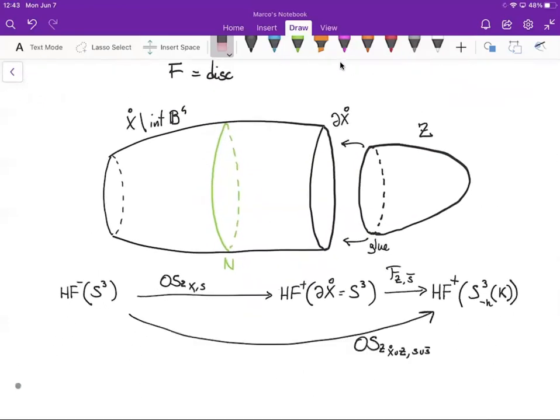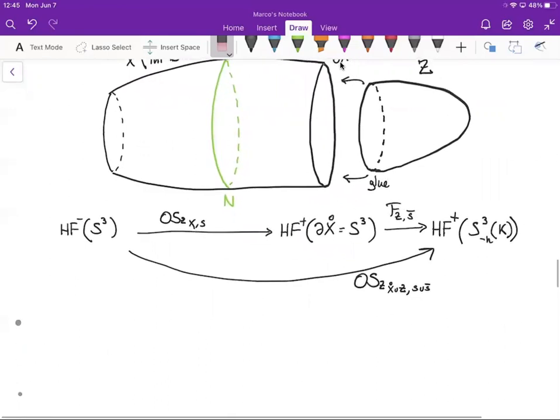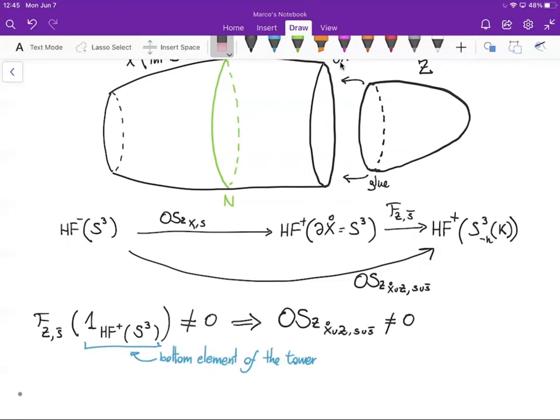Then it turns out that the Ozsváth-Szabó invariant for the glued up 4-manifold is the composition of the Ozsváth-Szabó invariant for X circle and the cobordism map induced by Z. Moreover, one can check that in order to have the Ozsváth-Szabó invariant of the glued up 4-manifold non-vanishing, it is sufficient to require that the cobordism map induced by Z be non-vanishing on the bottom element of the tower of HF plus of S3.